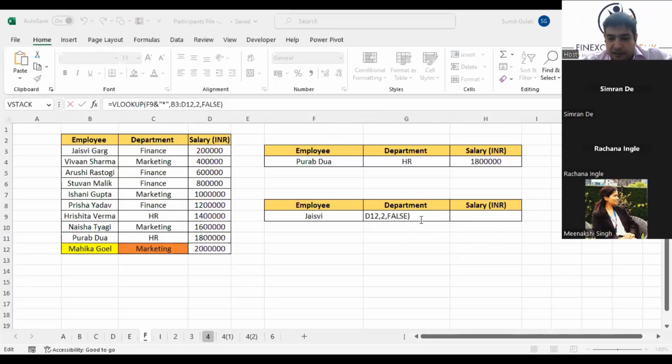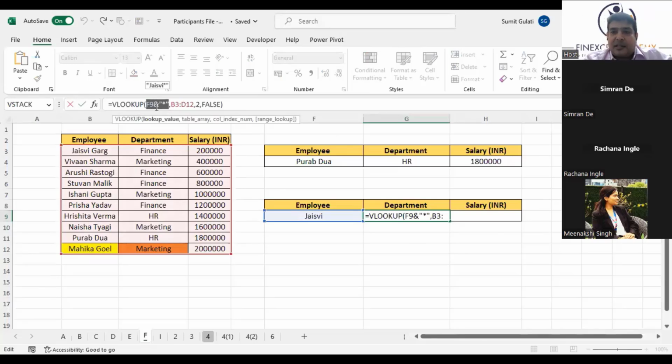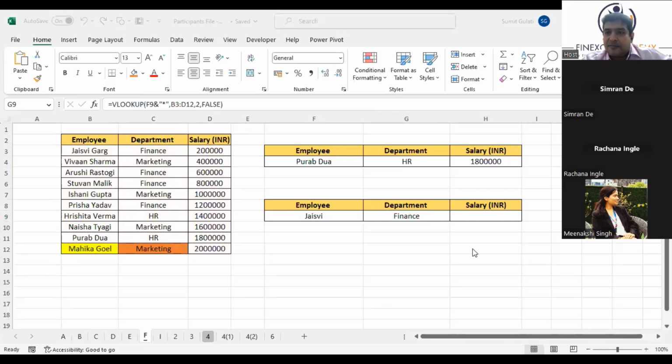Why was it not working if I put a star just after F9? Because F9 is not a name or something, it's a reference to a cell. With a reference to a cell, we cannot use a star. So we concatenated it with the F9. We said pick up the name from F9 and then put a star by using a concatenate function.